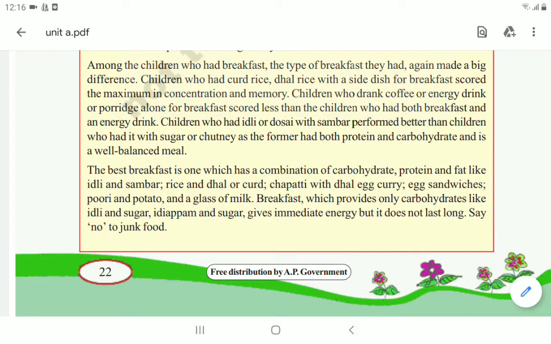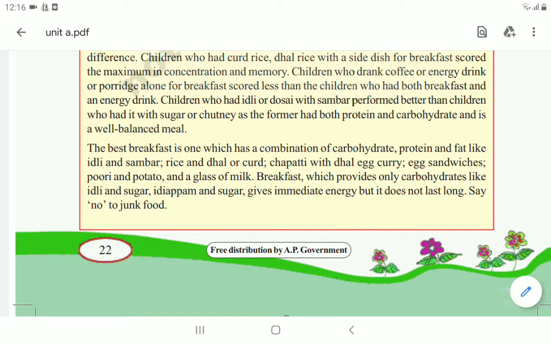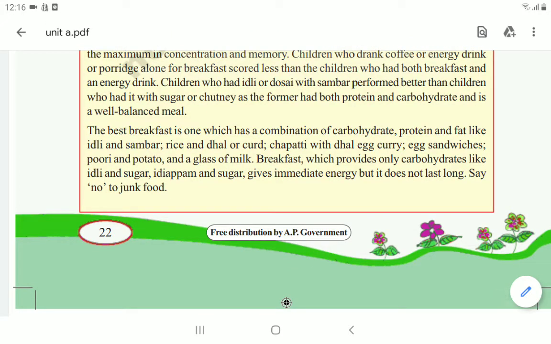So the children who take idli with sambar or dosa with more carbohydrates and proteins get a well balanced meal. The best breakfast for children has a combination of carbohydrate, protein and fat, like idli and sambar, rice and dal or curd, chapati with dal, egg curry, egg sandwiches, puri and potato, and a glass of milk.